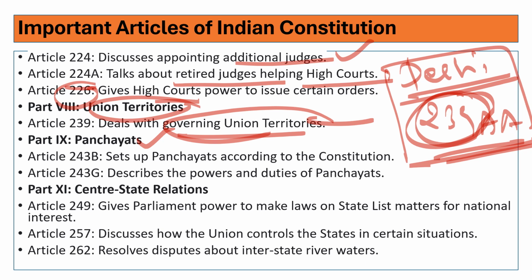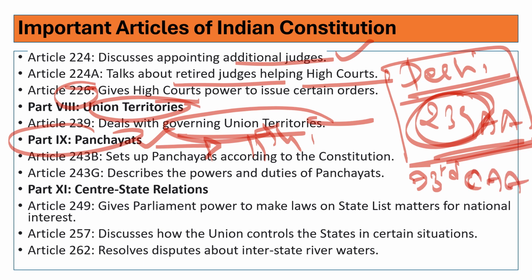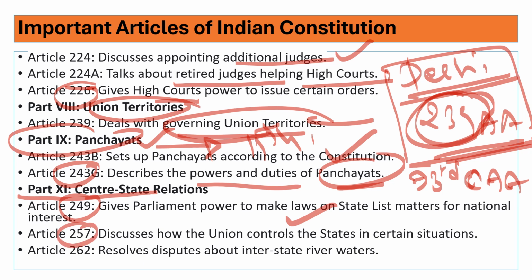Part 9 deals with Panchayats. It comes under the 11th Schedule of the Indian Constitution. It came through the 73rd Constitutional Amendment Act, and Municipalities through the 74th. Article 243B talks about setting up a Panchayat according to the Constitution, and Article 243G talks about the powers and duties of the Panchayat. Part 11 deals with center-state relations and gives Parliament power to make laws on state subjects in case of national importance. Article 257 covers how the union controls the state in certain situations.